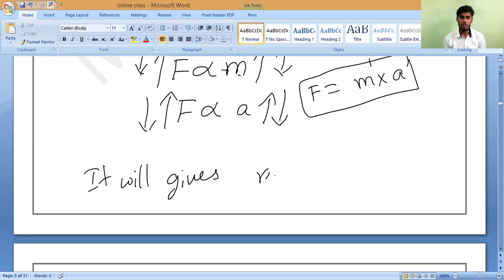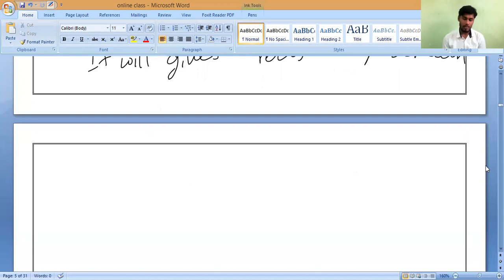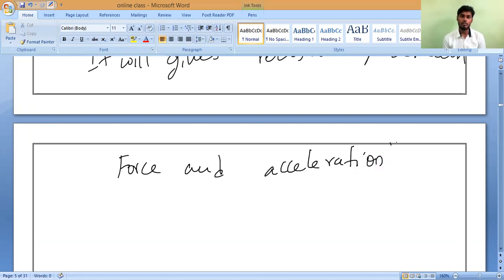It will give us relationship between... what is the graph? Force and acceleration. Why acceleration? Why can't mass? Mass is constant. Is it yes or no? So that is why force and acceleration will be considered.